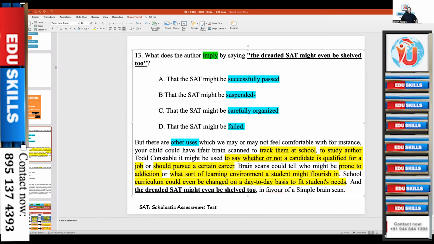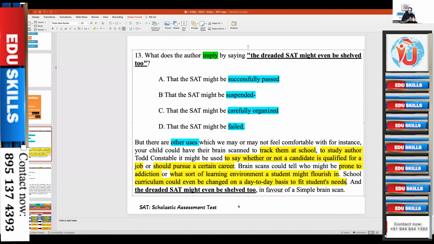But there are other uses. You may feel comfortable or may not feel comfortable. So, what are the other uses of brain scan? First one, second one, third one, fourth one, fifth use, sixth use, 7 uses are given in this small paragraph. So beautiful, the structure. And the dreaded SAT might even be shelved in favor of a simple brain scan. The dreaded SAT, SAT means Scholastic Assessment Test, will be shelved. Shelved means what? Keep inside the shelf and lock it, in simple terms.